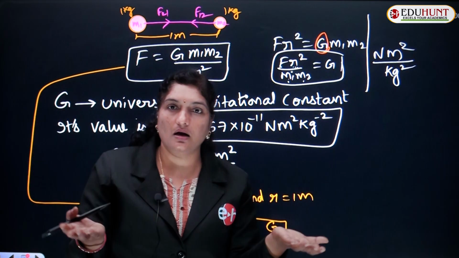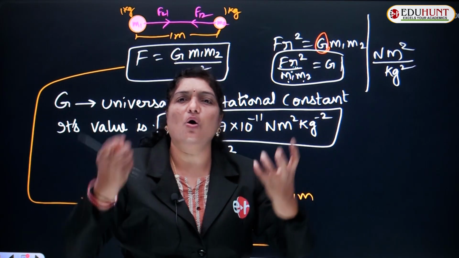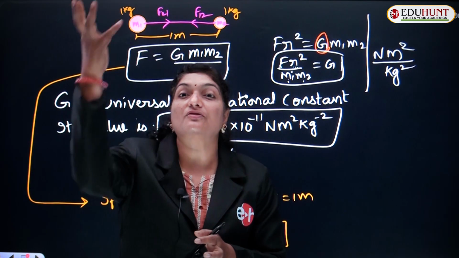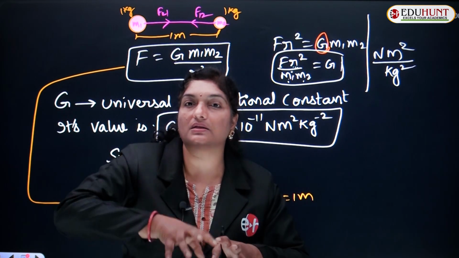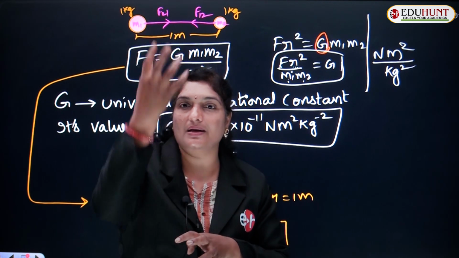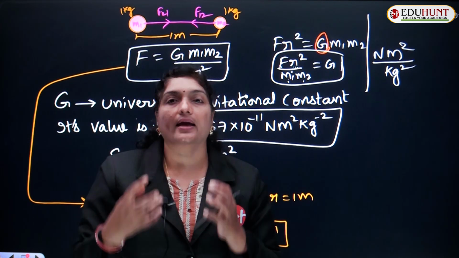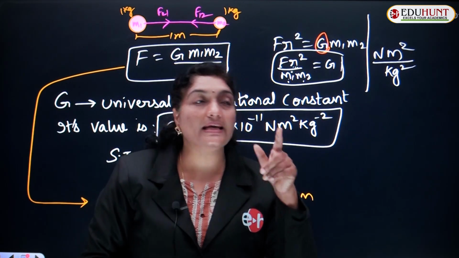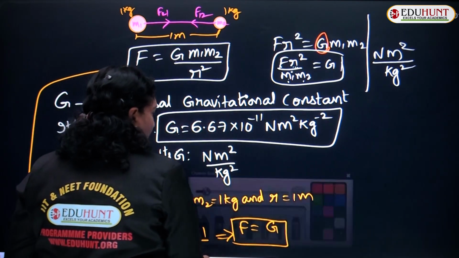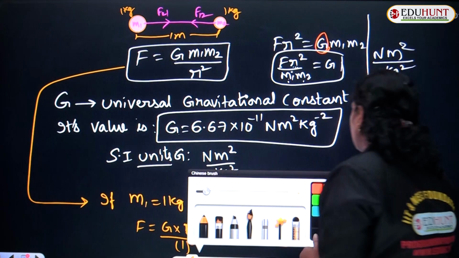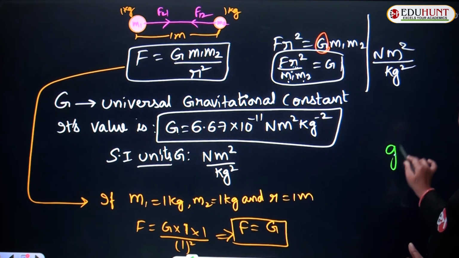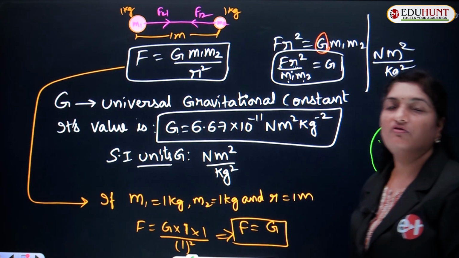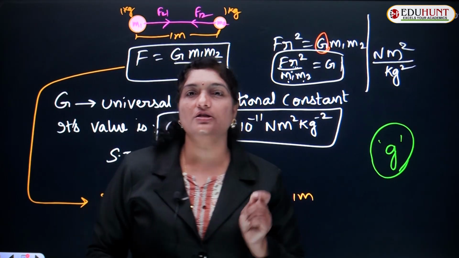The earth tries to pull all the objects in its vicinity towards itself, and the gravitational pull of the earth is called force due to gravity, indicated with the small letter g. It is also called acceleration due to gravity.